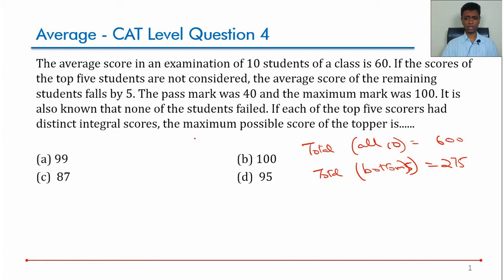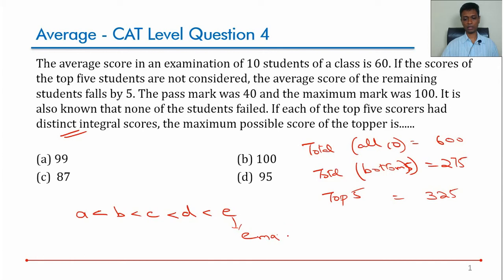It's a good question. The first two inferences are very clear. All 10 add up to 600, bottom 5 add up to 275. So we can straight away say top 5 add up to 325. Let's say the top 5 are A, B, C, D, E, with A less than B less than C less than D less than E. We have been told that they are distinct integral scores, and we want to now find the maximum value of E.